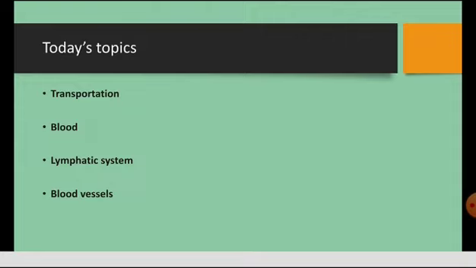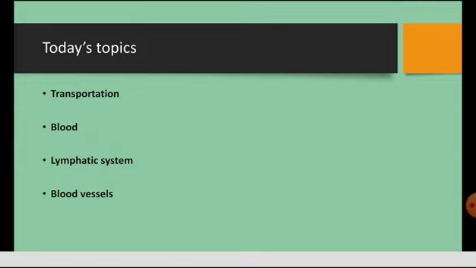In the same way, our body also has two transport systems, namely the blood vascular system and the lymphatic system. The blood vascular system comprises the blood vessels and the heart. The lymphatic system consists of the lymph vessels, lymph capillaries, lymph nodes, and the lymph glands.